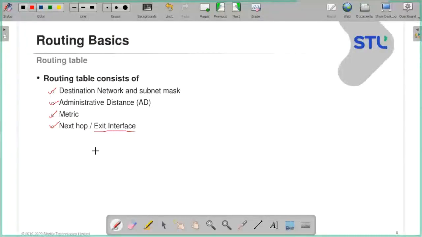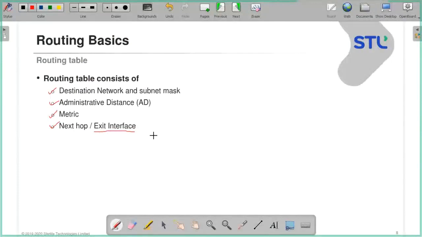These are the basic elements that will be there in a routing table: network, subnet mask, AD, metric, next hop, or exit interface. The representation may be at a different place, but these elements will always be there in the routing table.